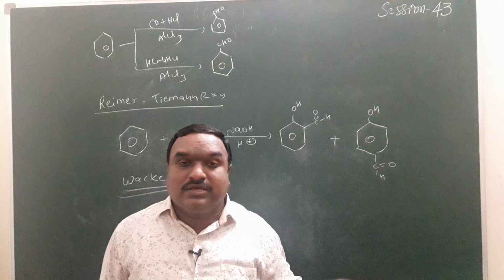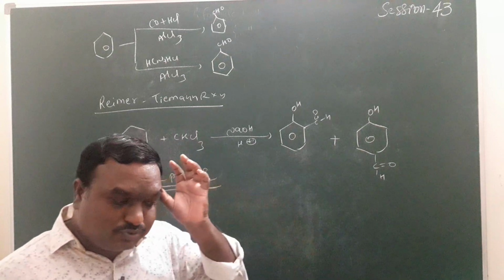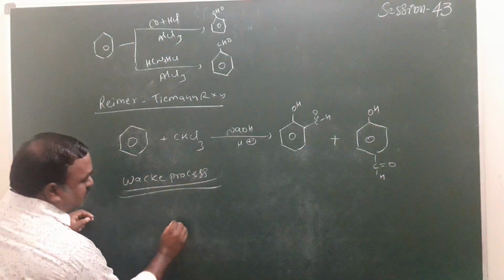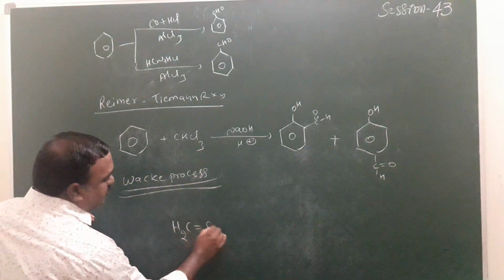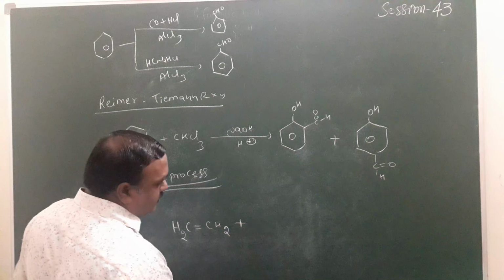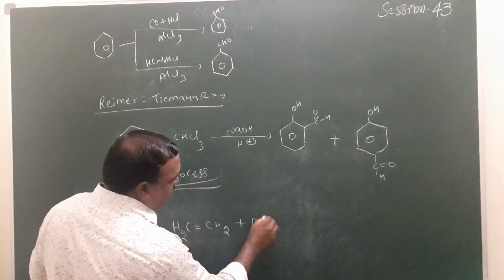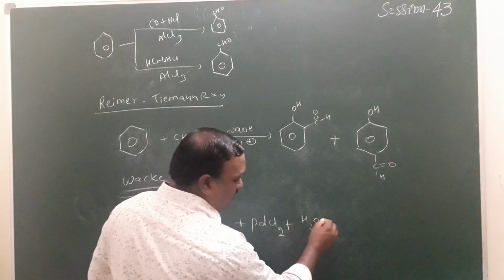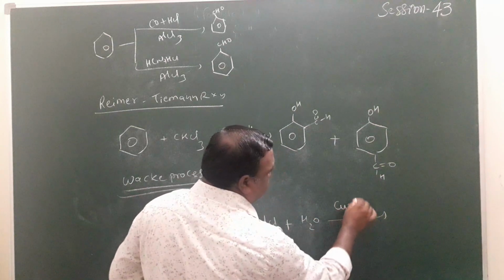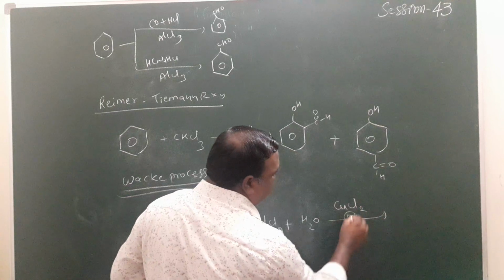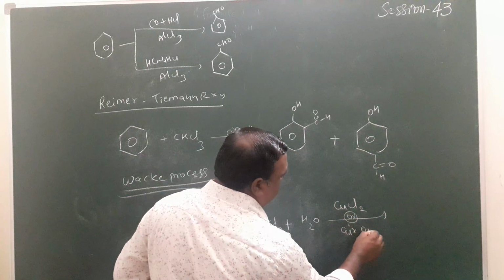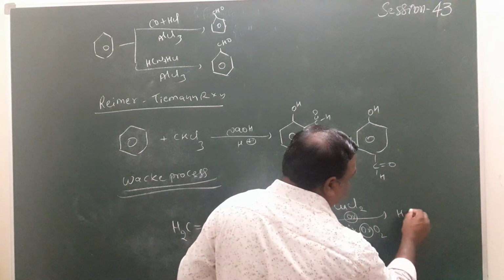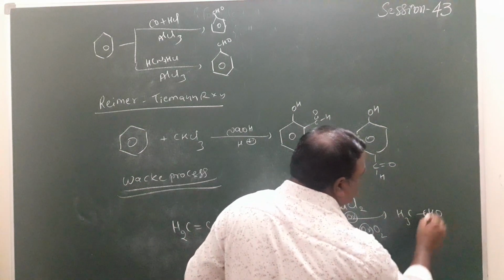Suppose an ethylene molecule is given, CH2 double bond CH2. The compound reacts with PdCl2 in water medium in the presence of CuCl2 and air or O2, finally forming the aldehyde group.